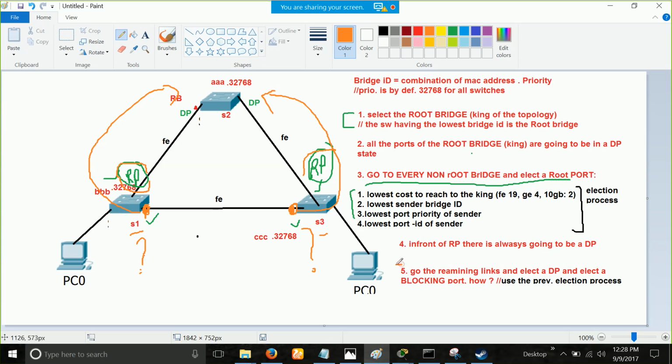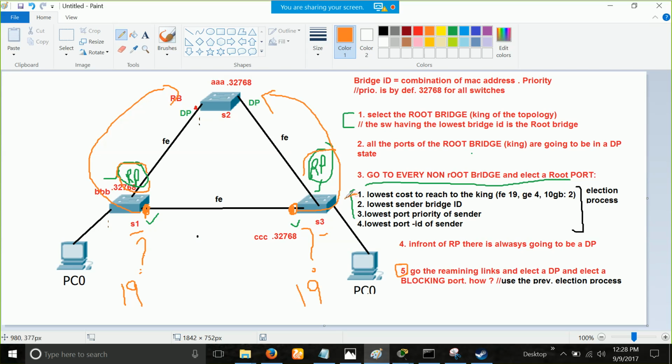Okay, remember always, in step number 5, whenever you look at the cost to reach the king, you will always look at the cost from the switch to reach the king via the root port. So the cost from switch 1 is 19 and the cost from switch 3 is also 19. Any doubt? Ask me. Because both of them take the path from the root port. So now the lowest cost to reach the king, but as we can see in both cases it is a tie, right? In both cases it is a tie.